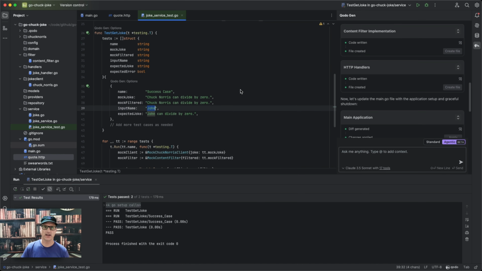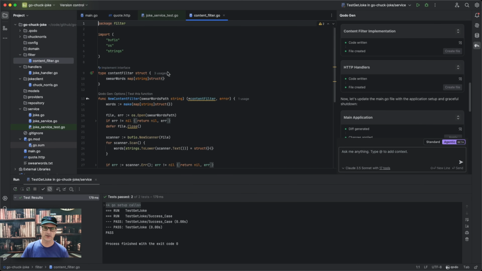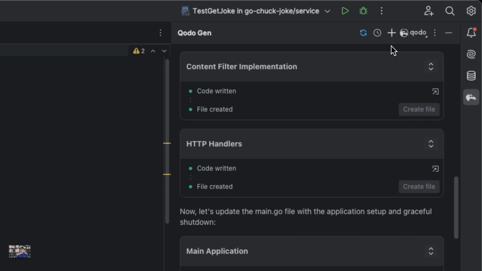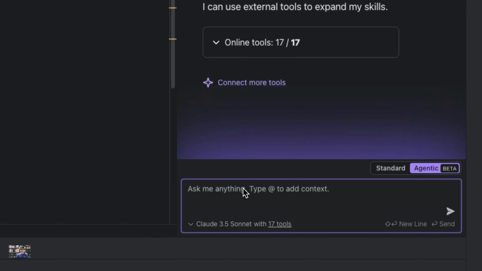We can actually do other ones here. We can go to the content filter and ask Qodo Gen to test this. So I'm going to do a new chat and we'll do a test on this content filter. I'm going to say, test the content filter file.